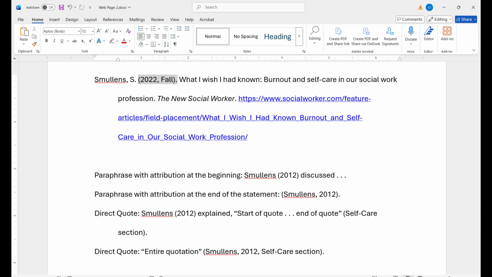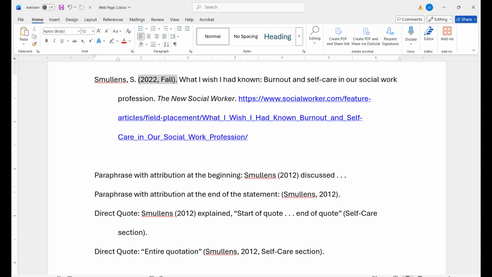Secondly, we'll add a date, which is in parentheses, followed by a period. Online magazines and newspapers can have a full date, year, month, and day, a partial date with a year and a month, or a seasonal date with a year and a season, such as spring, summer, fall, or winter, or it can just be the year. Finding the date may be difficult, so see our video on how to find a web page's date.